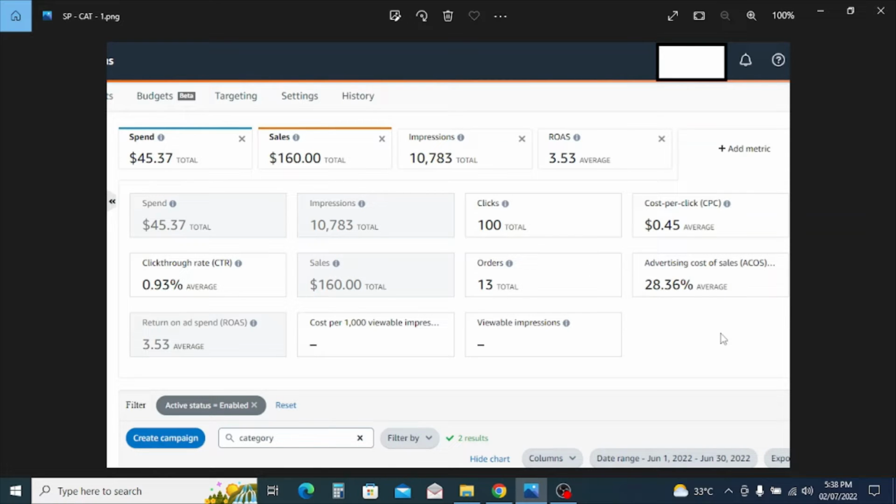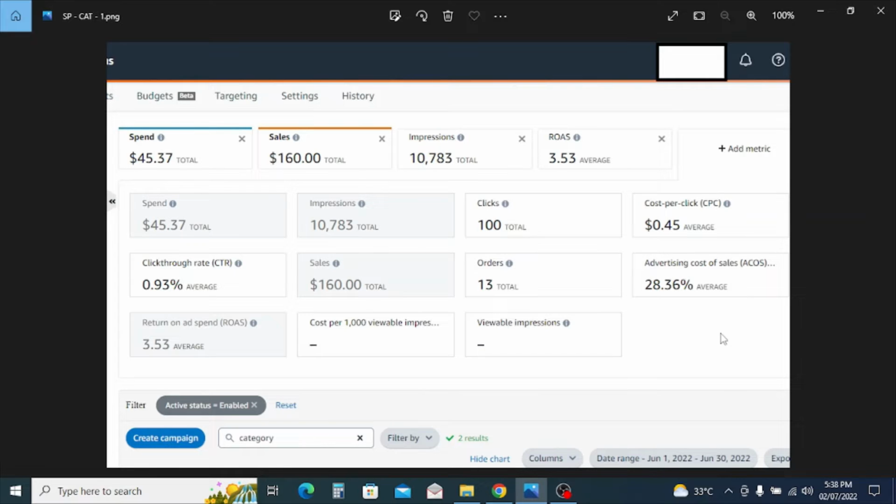Now, why did I choose those categories? When I chose them, I saw that there is lower CPC. I don't need to go for higher CPC, and I don't need to go for more spending.